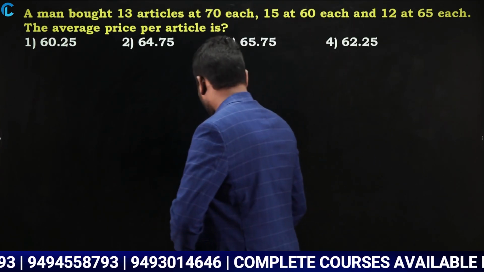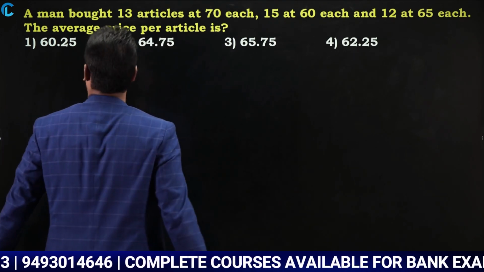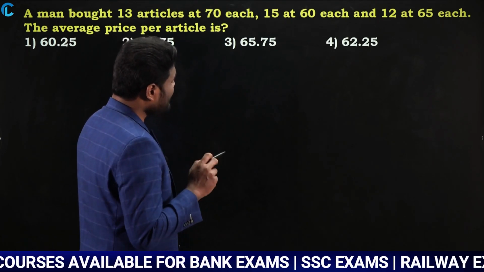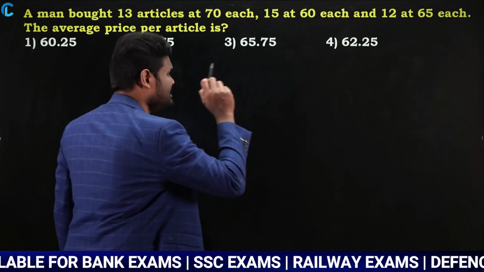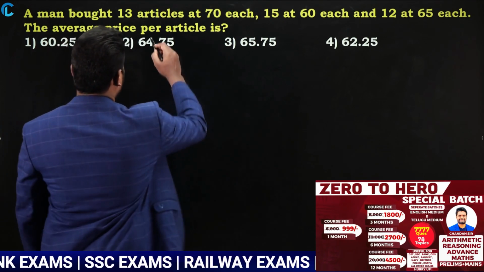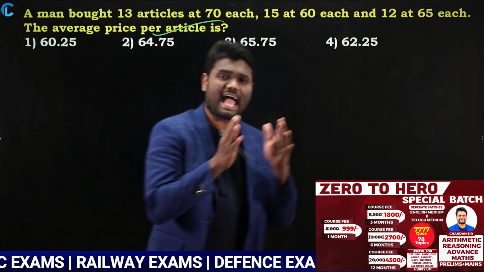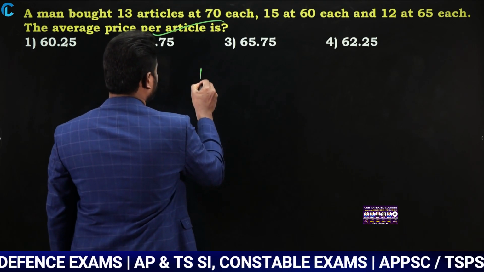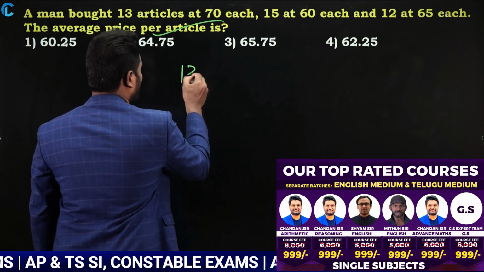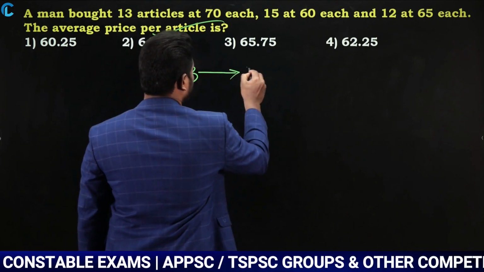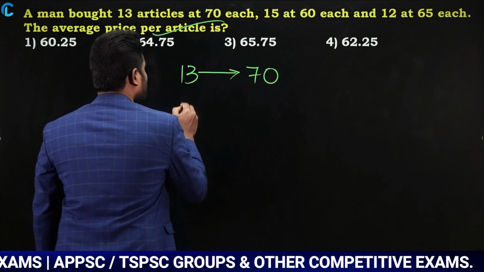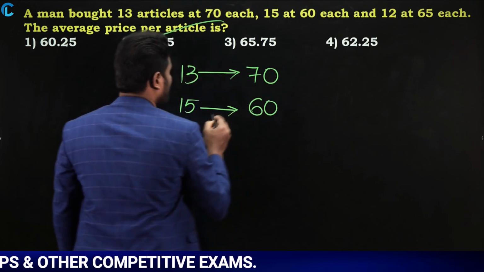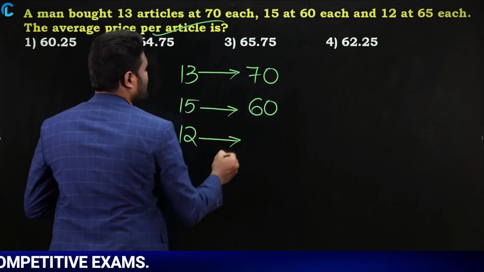Okay, let us look at your next one. What is your next question? It says that a man bought 13 articles at 70 each, 15 at 60 each, 12 at 65 each. We need to find the average price per article. So let us look at that. What has the man done? The man has bought 13 articles, yes or no? 13 articles of 70 each. Similarly, he has bought 15 articles, and these 15 articles are 60 each. Similarly, he has bought 12 articles, and these 12 articles